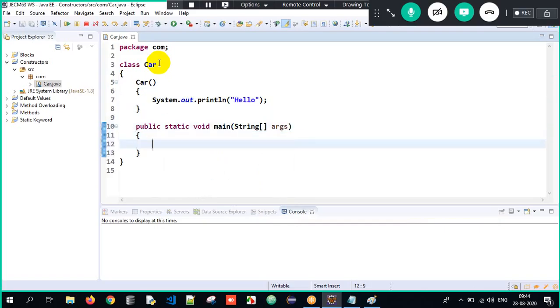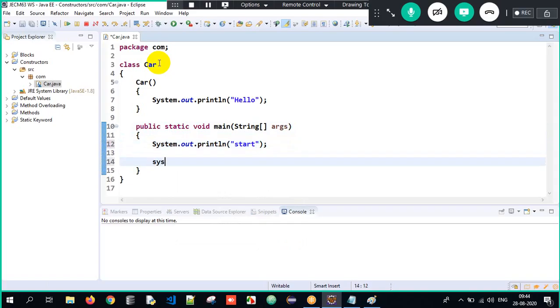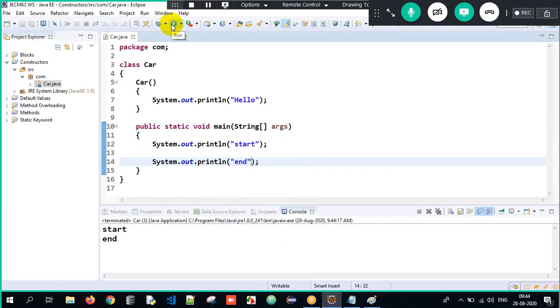I'm done with this. Now similarly, for my understanding, I'll have start, and for my understanding, I will have end. So when I execute my program, the execution always begins from the main method, and the main method has only two lines of implementation, start and end, which will get executed.